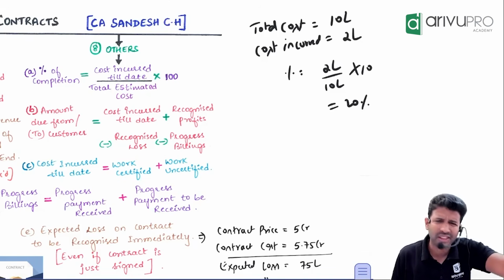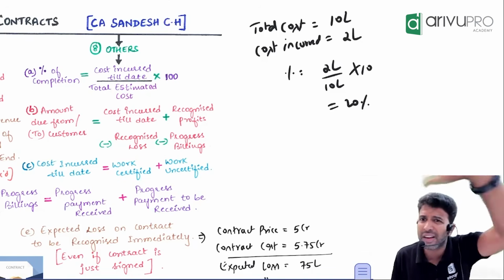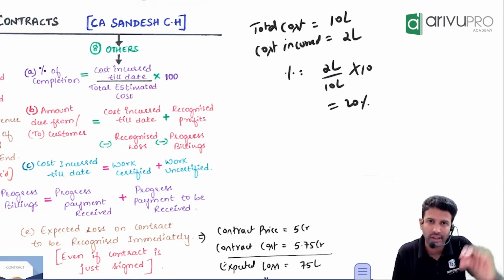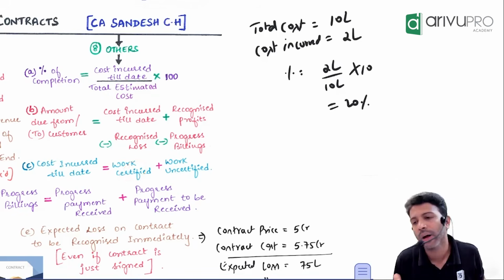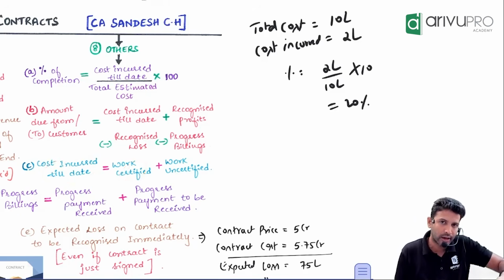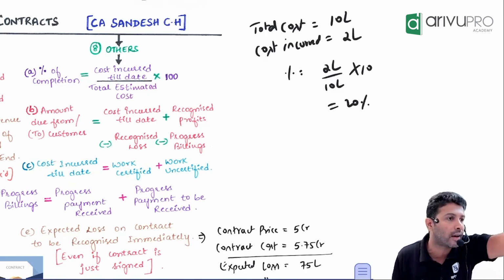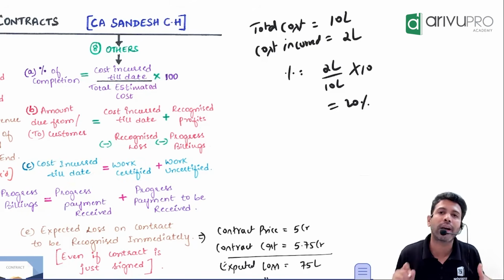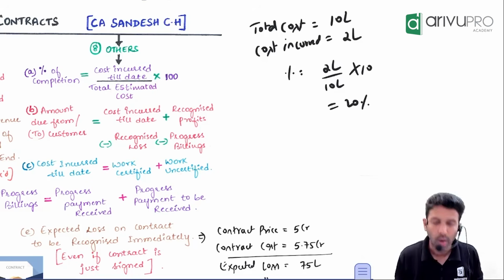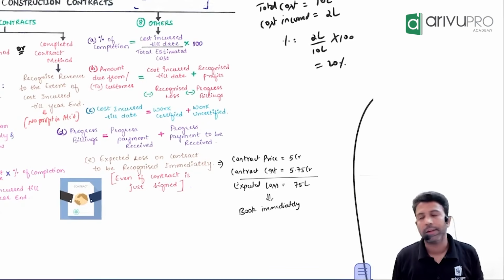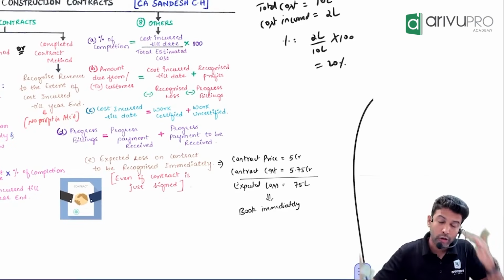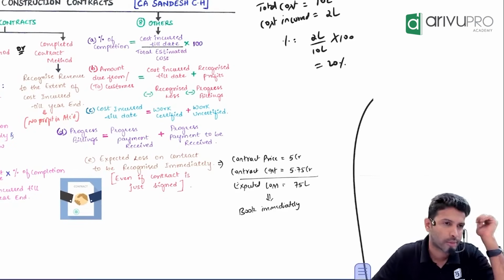It doesn't matter whether it is approved or not yet approved. Cost we have incurred. So cost incurred till date is nothing but the addition of two things: work certified plus work uncertified. Sometimes in the problem, instead of giving you cost incurred till date, they will give you work certified and work uncertified. How do you get cost incurred till date? By adding these two. That's all. Okay? Fine.